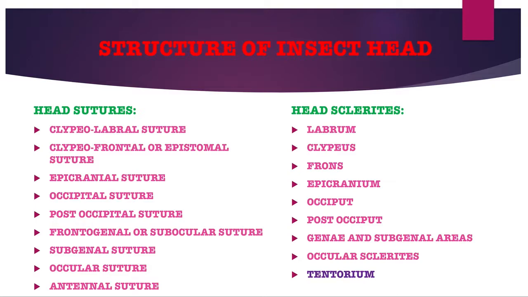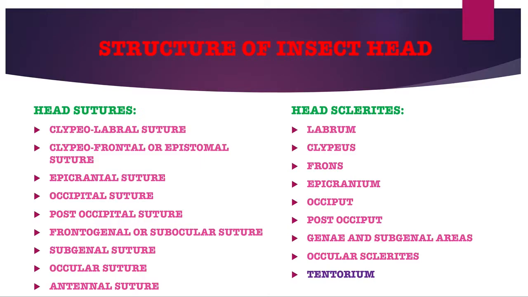These are the head sutures: clypeolabral suture, clypeofrontal or epistomal suture, epicranial suture, occipital suture, post-occipital suture, frontogenal or subocular suture, subgenal suture, ocular suture, and antennal suture.